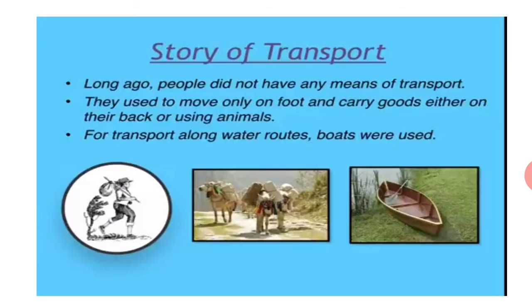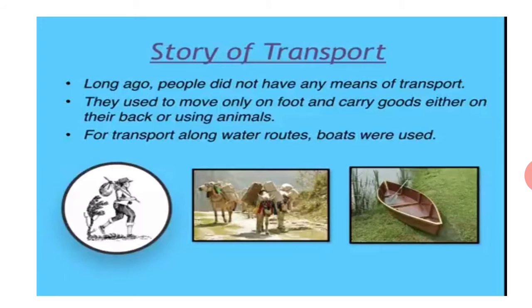So let's start with the story of transport. Long ago, people did not have any means of transport. They used to move only on foot and carry goods either on their back or using animals. For transport along water routes, boats were used in ancient times. To begin with, a boat was a very simple log of wood in which a hollow cavity could be made. Later people learned to put together different pieces of wood and give shape to the boat.